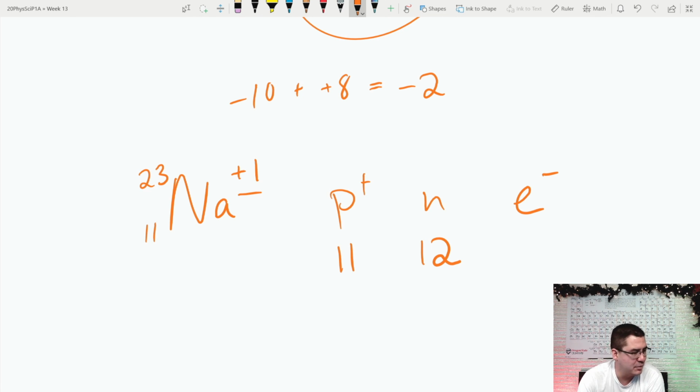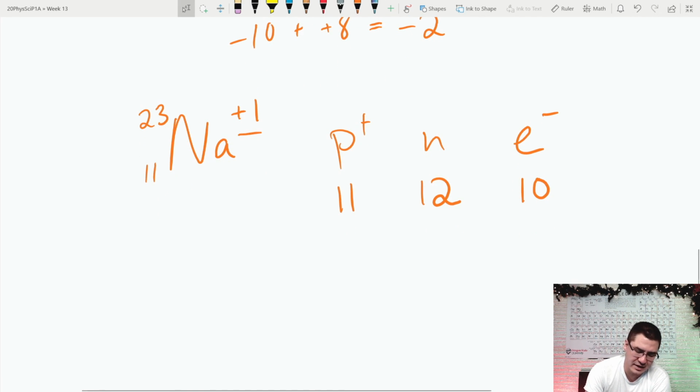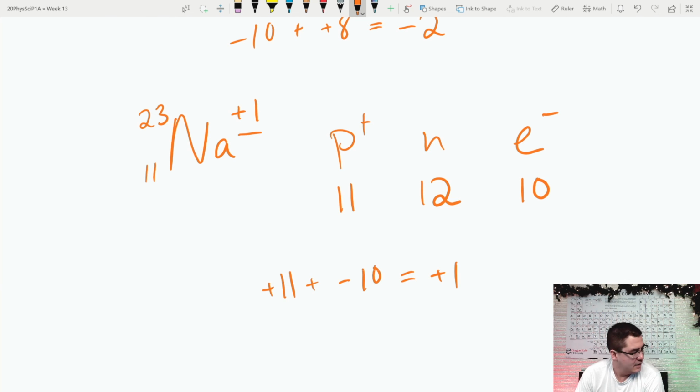So I have one additional positive charge compared to my negative. So in this case, I only have 10 electrons. Okay, and you can double check. +11 plus -10, right? Because 10 electrons, that comes out to +1. And that's the charge. Okay, so I've gone through a few examples.